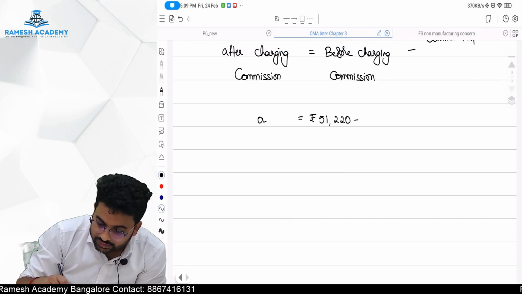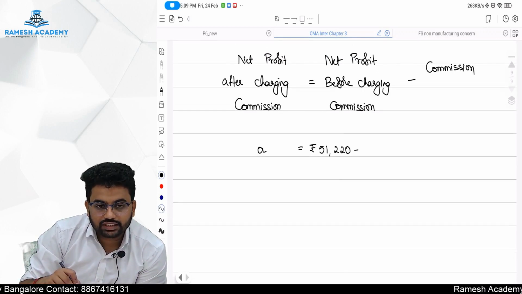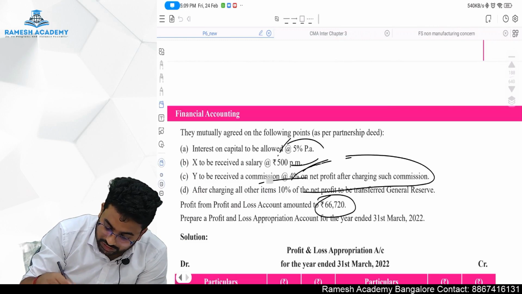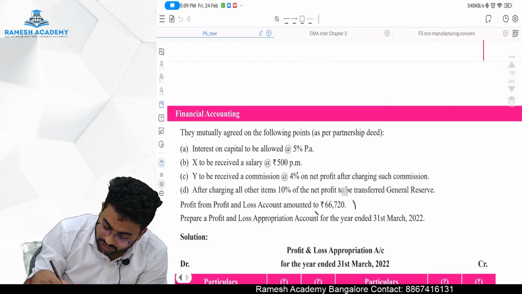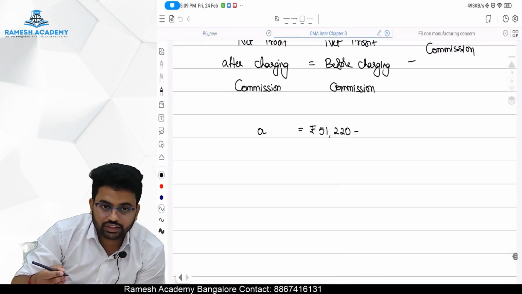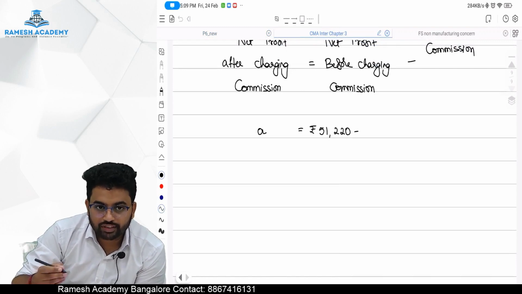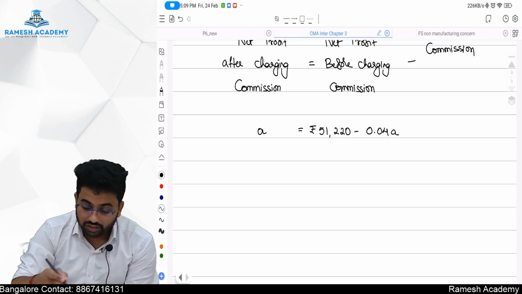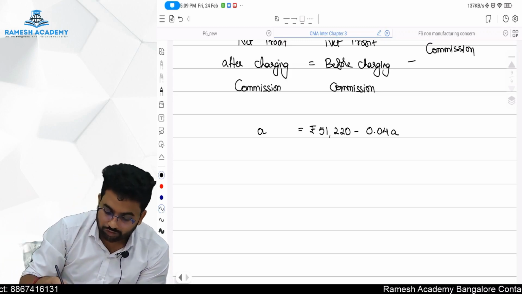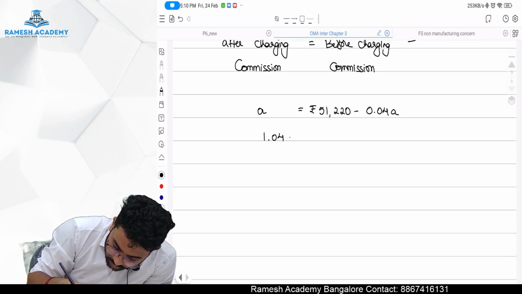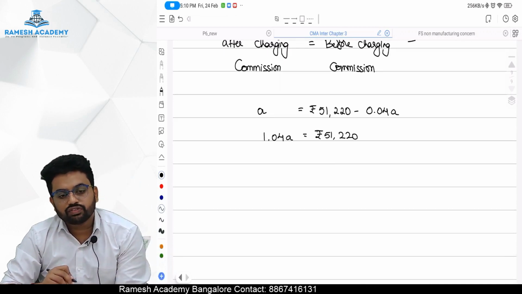51,220 minus, how much is the commission, sir? Commission is 4% of the net profit after charging commission. So can I say it as 0.04A? Because net profit after charging commission is A, so upon that 4% is 0.04A. So when 0.04A comes this side, it will become plus, no? So A plus 0.04A, it is 1.04A is equal to rupees 51,220.